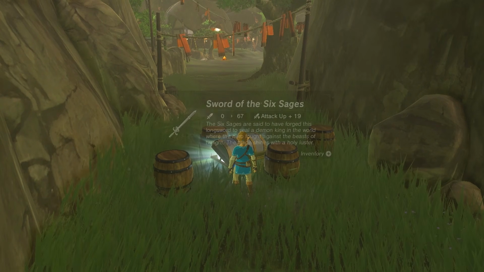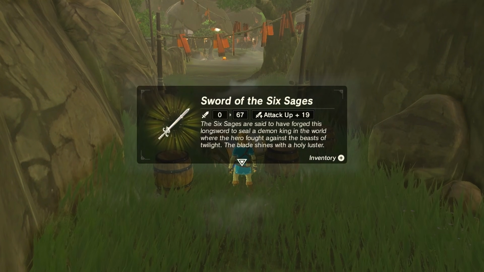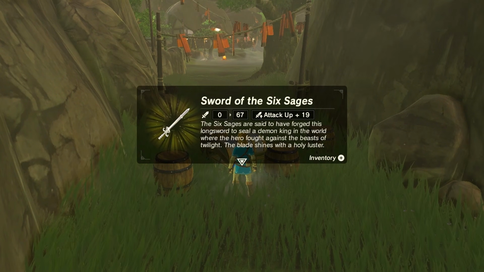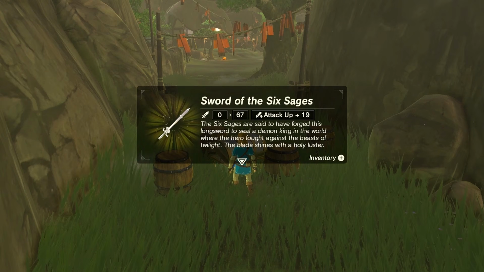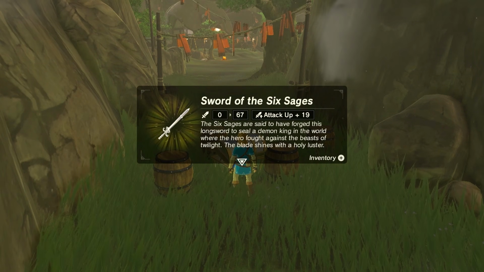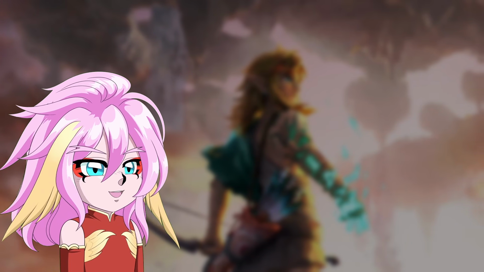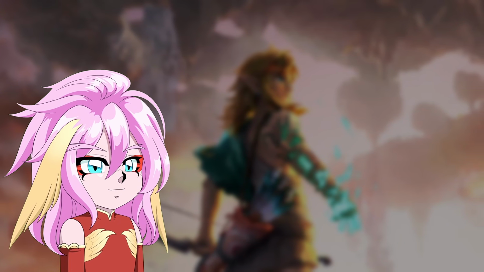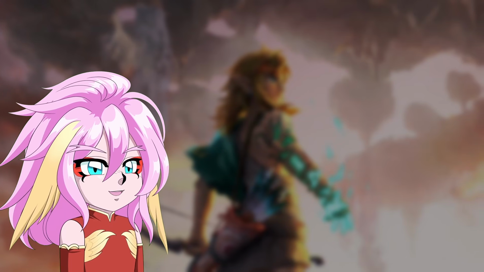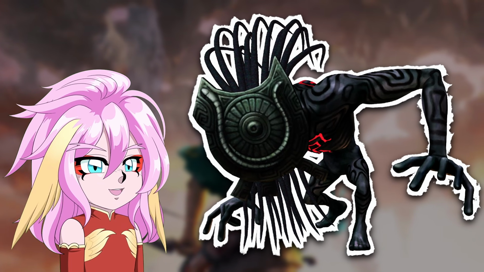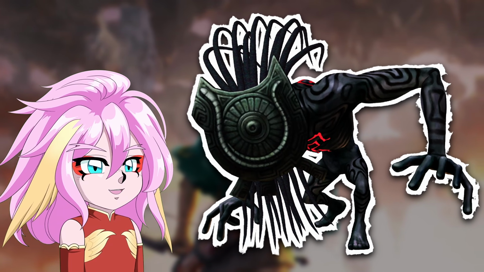Breath of the Wild describes it like this. "The 6 sages are said to have forged this longsword to seal a demon king in the world where the hero fought against the beasts of Twilight. The blade shines with a holy luster." With one sentence, we have 3 different references: the 6 sages, the demon king, and the beasts of Twilight. The first 2 are pretty obvious at this point, while the third refers to creatures from the Twilight Realm that look like beasts. Now, let's look at how the Dusk Claymore is described.